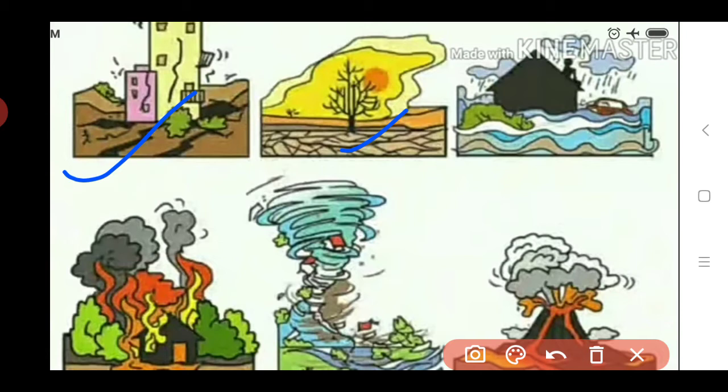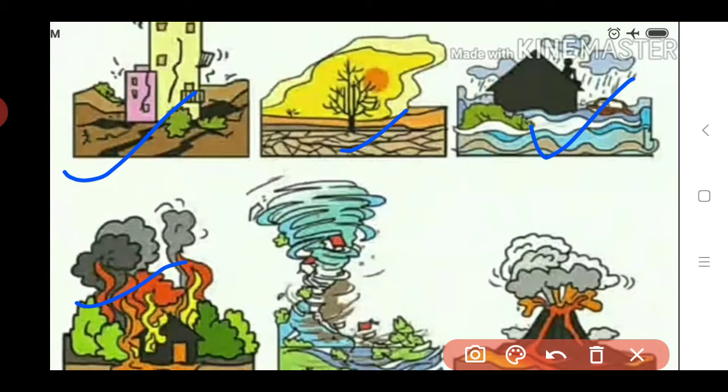Also we see the third picture. In the third picture we see there is a heavy flood. This heavy flood we call dulk. Dulk means here this flood is in a very large amount. So such a flood is called dulk. It is a condition of heavy flooding. This condition arises due to heavy rainfall. Then we see the next picture.